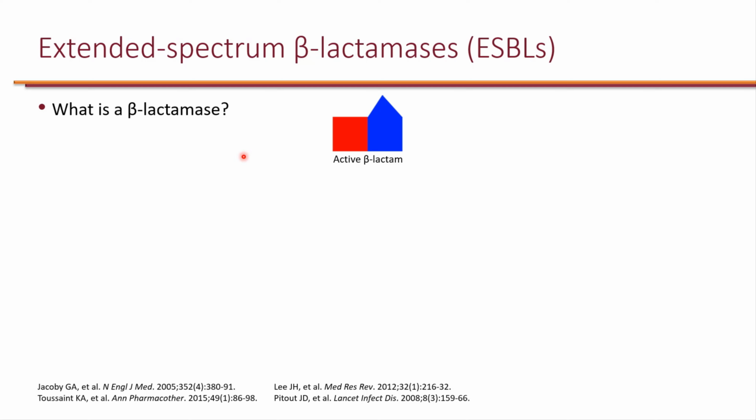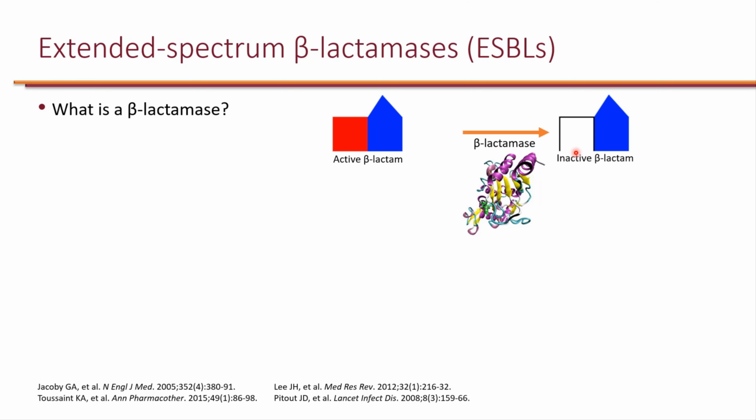ESBLs are an important mechanism of resistance in gram-negative organisms. But before we can talk about ESBLs, let's consider what is a beta-lactamase. So the beta-lactam ring is essentially a 4-member ring, and monobactams only have this 4-member ring, and penicillins, cephalosporins, and carbapenems have 2 rings fused together. And what some bacteria can do is make a protein called beta-lactamase, which can essentially break down the beta-lactam ring, and by opening it, they will make the beta-lactam inactive, and that is a mechanism of resistance for them. And there are a lot of beta-lactamases out there.